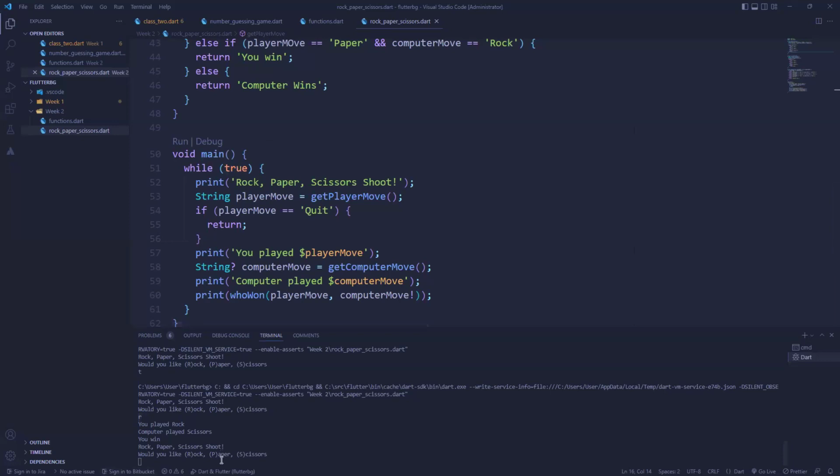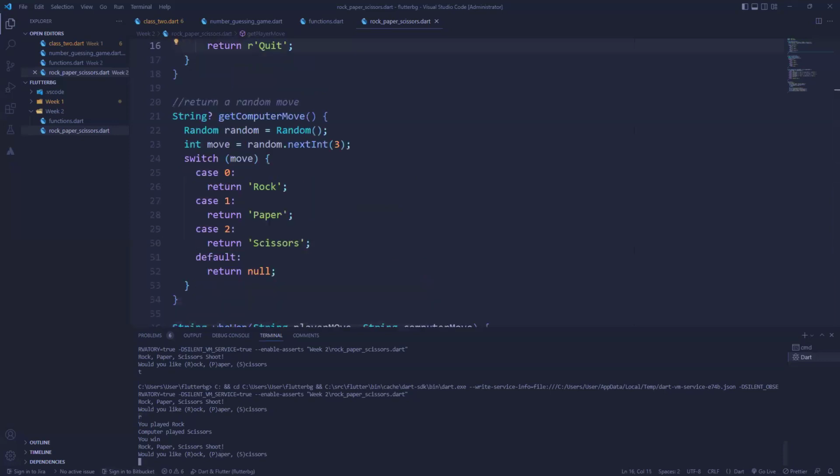Let me choose rock again. Let's see if I'll win. I'll click enter. I win again. Computer played paper. Let me see if I can go on a winning streak and choose rock again. I played rock, computer played paper. Okay, computer actually wins rather.